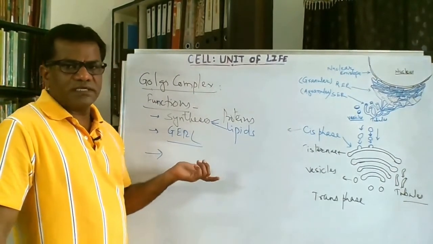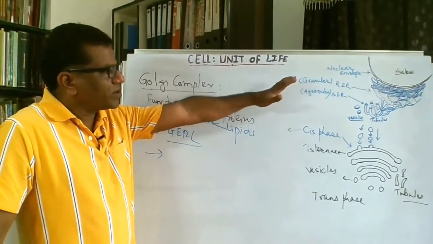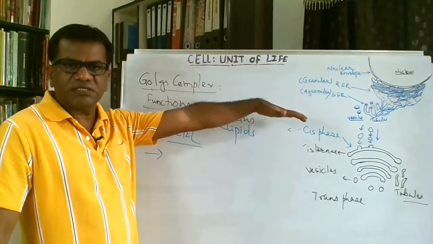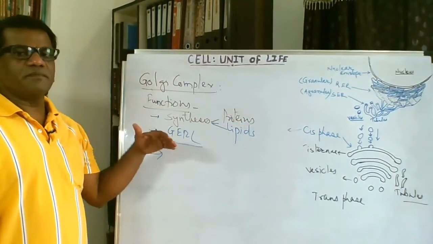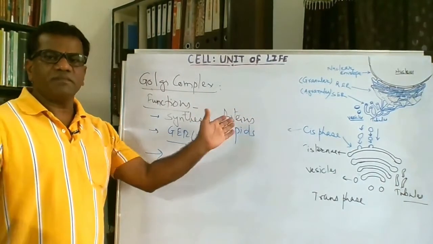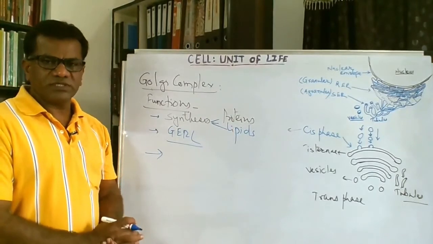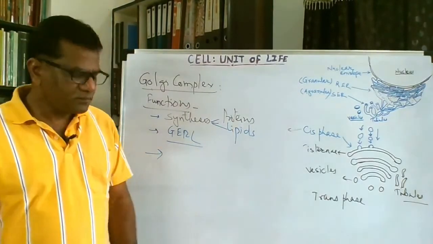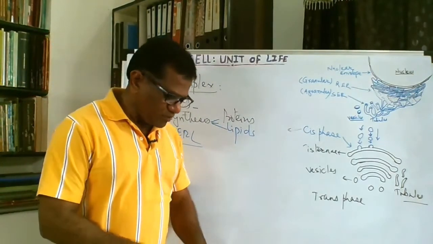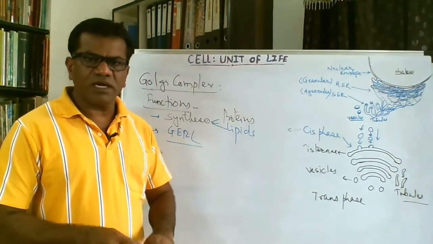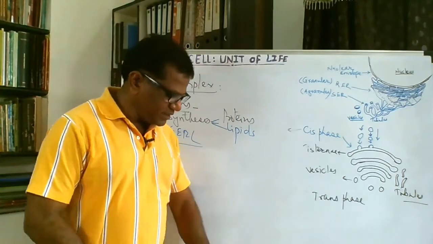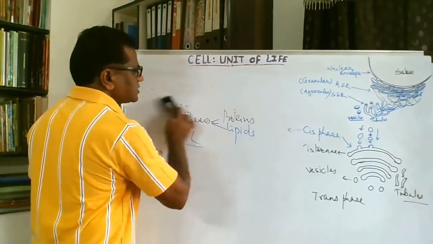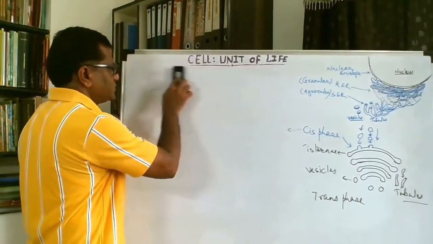The Golgi complex is doing that in coordination with the endoplasmic reticulum. Many things are synthesized in the endoplasmic reticulum, come to the Golgi complex, and then the Golgi complex distributes them. So this is the importance of the Golgi complex. Now we will discuss one more cell organelle of the endomembrane system, and that is the lysosome. So let's discuss the lysosomes.